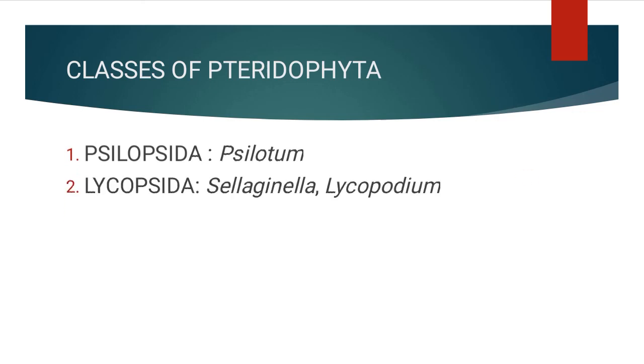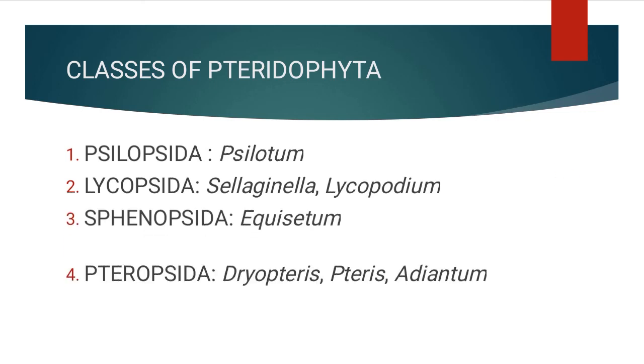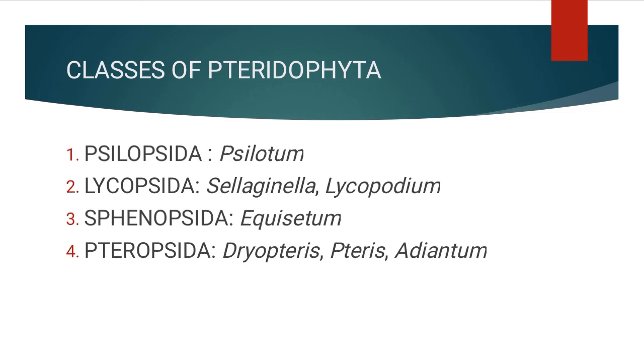So now we are going to go through the classes of Pteridophyta. It can be divided into four. First one is Psilopsida, example Psilotum. Lycopsida, example Selaginella and Lycopodium. Sphenopsida, example Equisetum. And Pteropsida, example Dryopteris, Pteris and Adiantum.